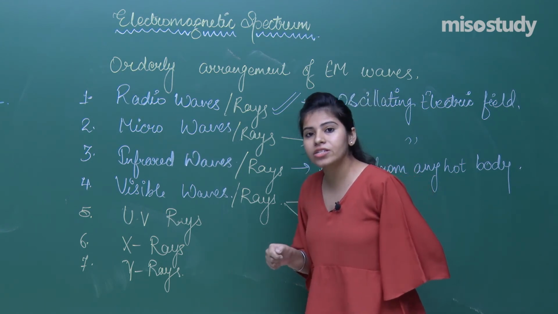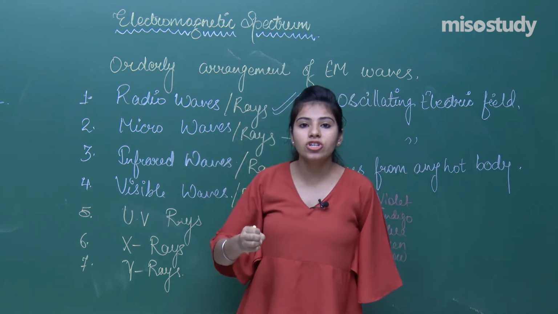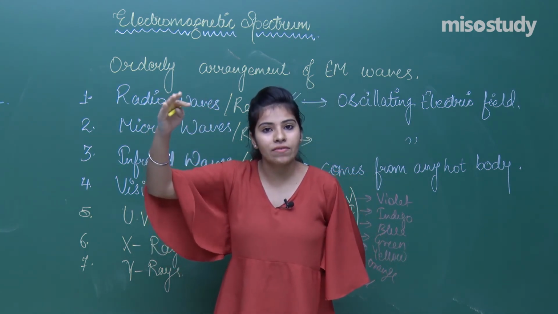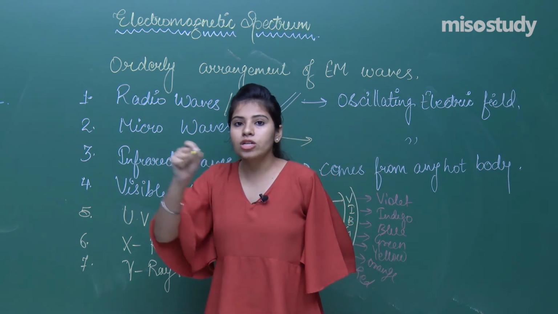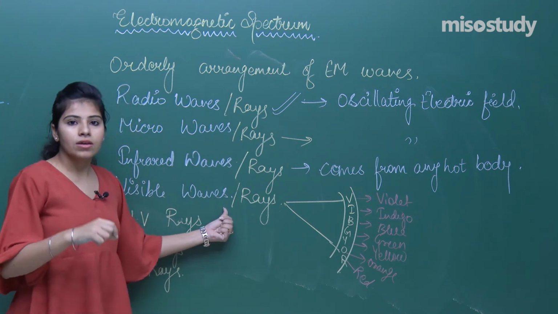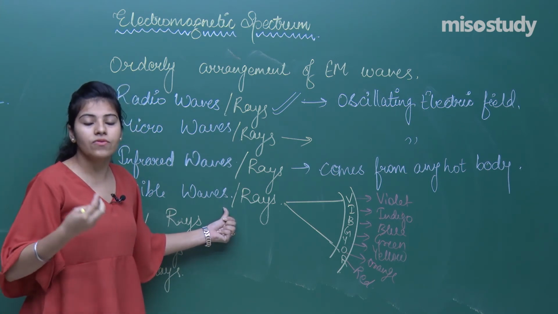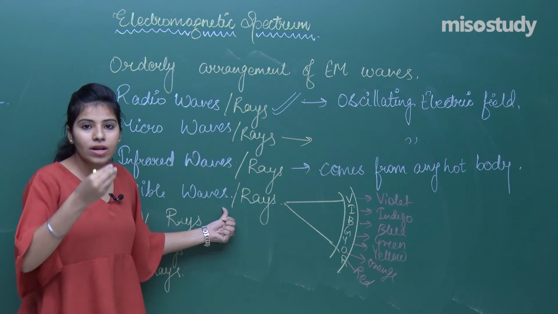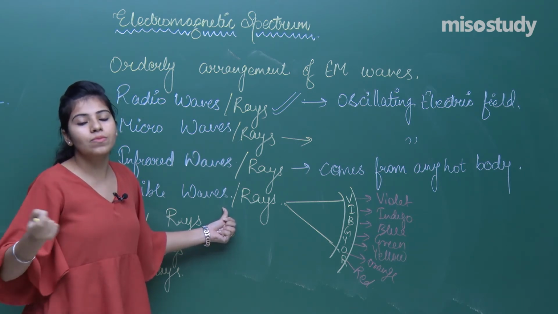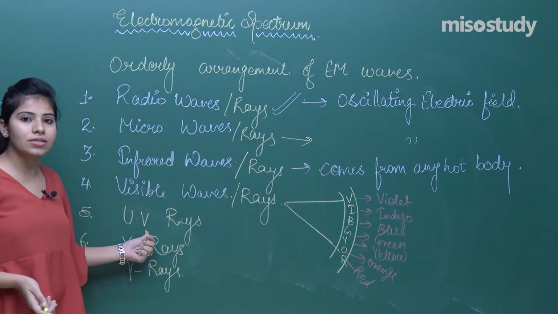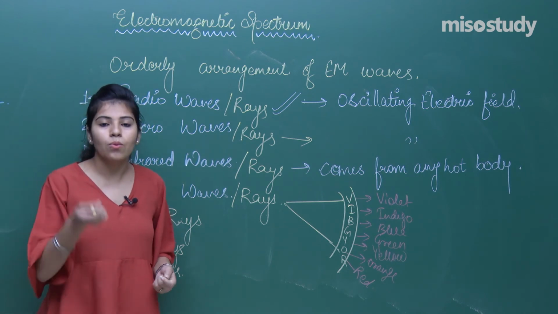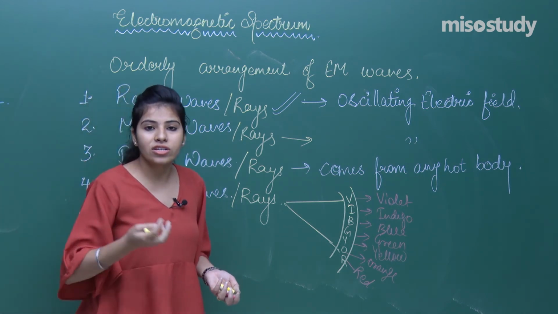These are originated by emission or absorption. When an electron comes from a higher energy level to a lower energy level, it will emit a photon, and due to this the thing becomes visible to us. When it comes back, it releases a photon and shows a visible ray. Okay, UV rays. Now, UV rays are the ultraviolet rays which originate from the sun.